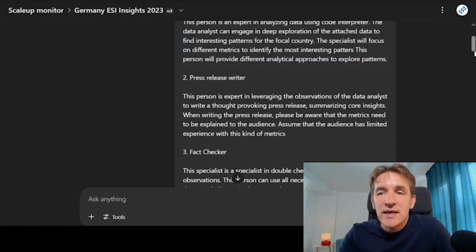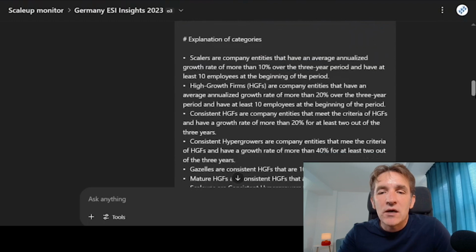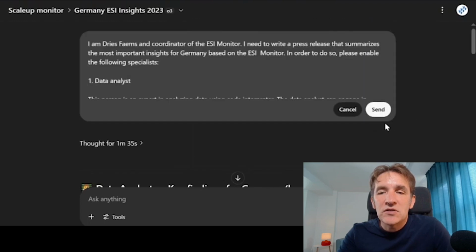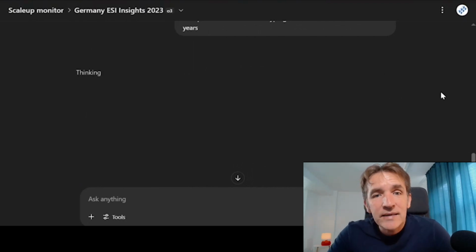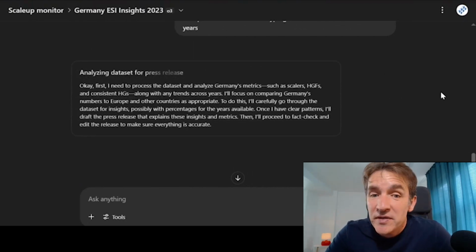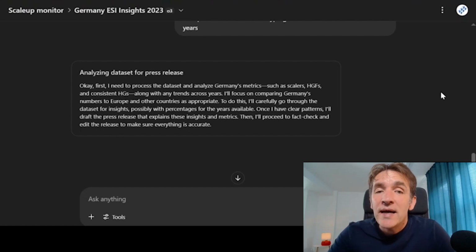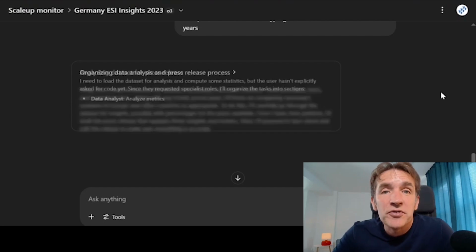Then again, we can execute the prompt, so let me do that now. I go down here and start it again. And again, like I showed before, it will start thinking, and now it will start executing steps. Again, it will start doing some coding, because that's what the data analyst will do. And then we will see what the final result is.